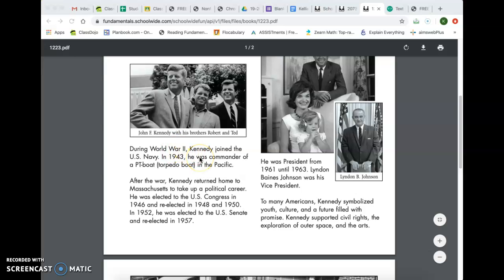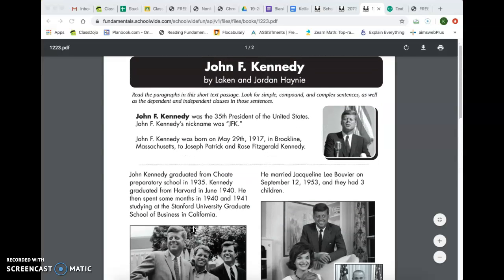During World War II, Kennedy joined the U.S. Navy. In 1943, he was commander of a PT boat, torpedo boat, in the Pacific. After the war, Kennedy returned home to Massachusetts to take up a political career. He was elected to the U.S. Congress in 1946 and re-elected in 1948 and 1950. In 1952, he was elected to the U.S. Senate and re-elected in 1957.